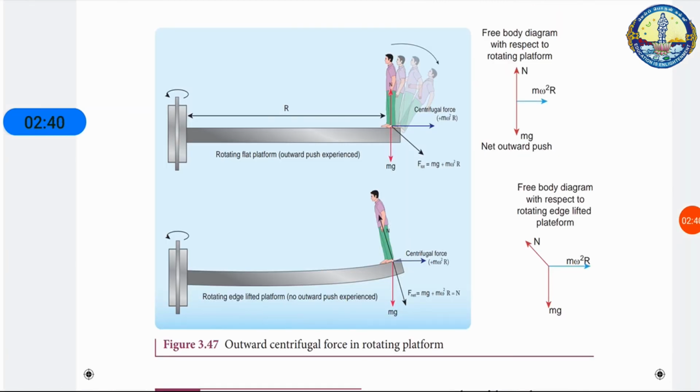A person standing on a rotating platform feels an outward centrifugal force and is likely to be pushed away from the platform. Many a time the frictional force between the platform and the person is not sufficient to overcome the outward push. To avoid this, usually the outer edge of the platform is inclined slightly upward, which exerts a normal force on the person which prevents the person from falling, as illustrated in this figure.